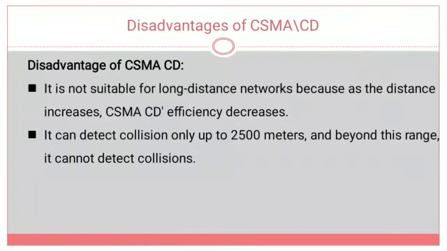CSMA/CD can detect collisions only up to a distance of 2500 meters, and if the distance is beyond this range, then the CSMA/CD protocol cannot detect the collisions. That means the limit of the distance is 2500 meters only. Beyond that distance, this protocol does not work properly and the efficiency decreases. So it cannot detect collisions beyond the range of 2500 meters.